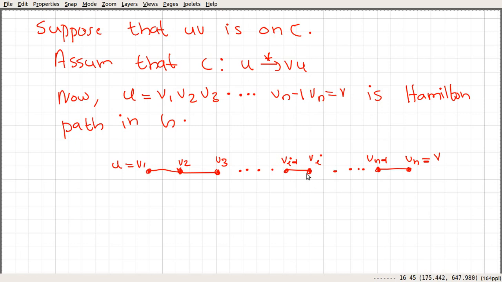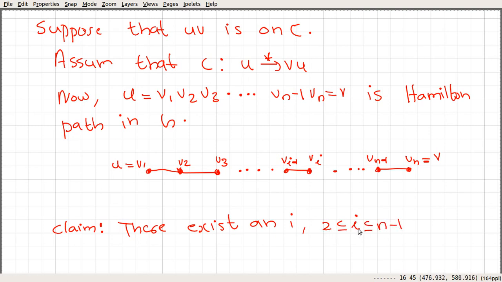Now I am going to make a claim. I am claiming that if you consider this path and our graph G, there exists an i between 2 and n minus 1, both inclusive, such that these two conditions are satisfied.